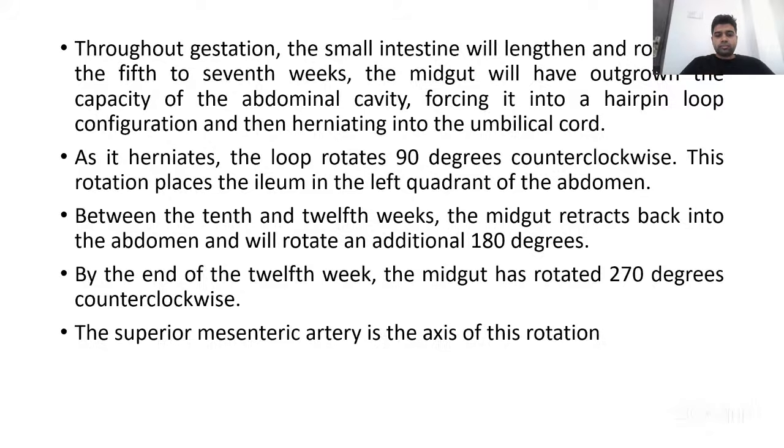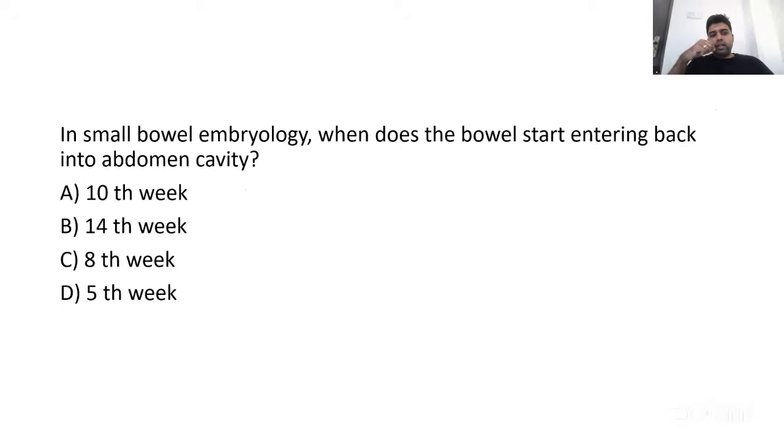All this happens around the SMA, the artery of the midgut. So the correct answer is A, 10th week. It starts entering back in the 10th week of gestation.